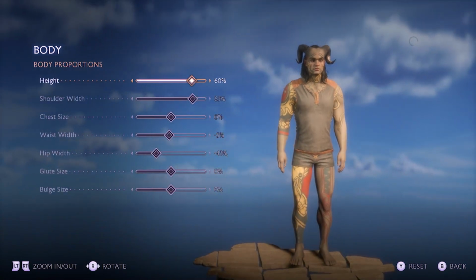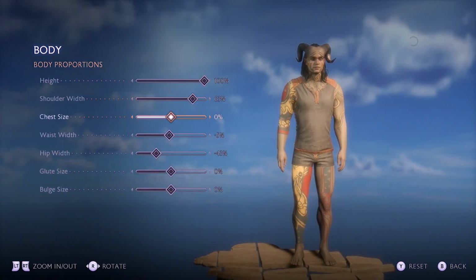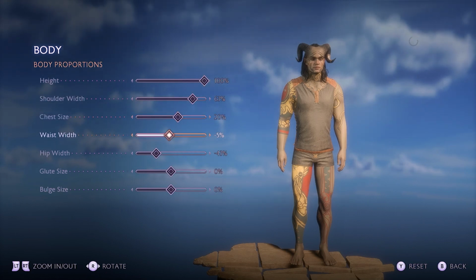You've got the body proportion, so you can go with your height. We are going to go max on that. Shoulder width, you don't want to go too crazy. We're going to give him a little bit more on that chest. Width, we'll go 10%, make him not look completely crazy. We then have the glutes, always like strong glutes, and the bulge size.